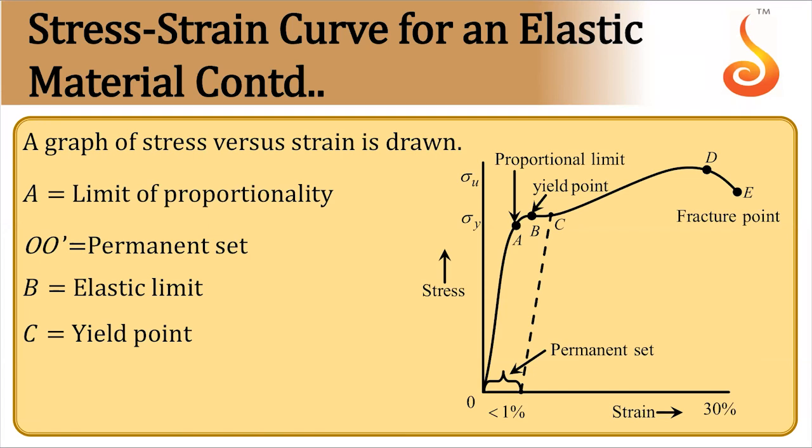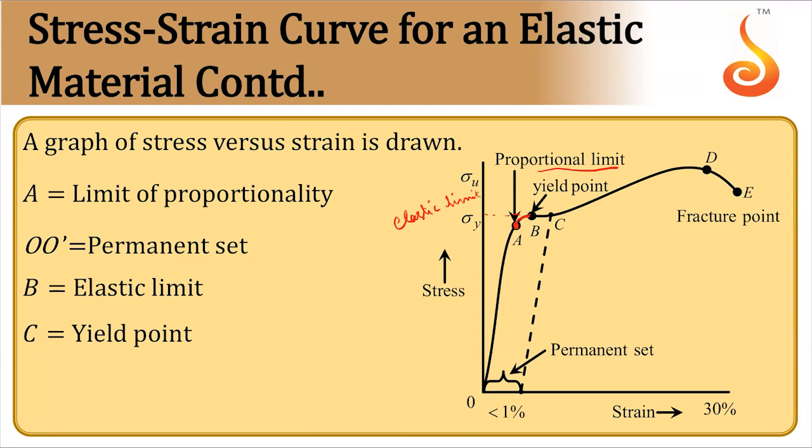If you plot the graph of stress versus strain, so first stress will be directly proportional to strain up to certain point called proportional limit. So beyond this, if we increase the stress, the line will deviate. It will not be a straight line. Stress will not be proportional to strain. But what happens if you remove the load at that time? The material comes back to original shape and size. So stress corresponding to this is called elastic limit. So up to this, it behaves elastically.